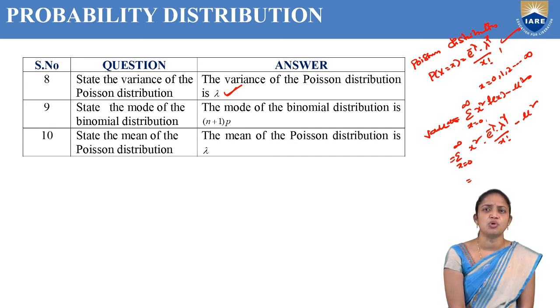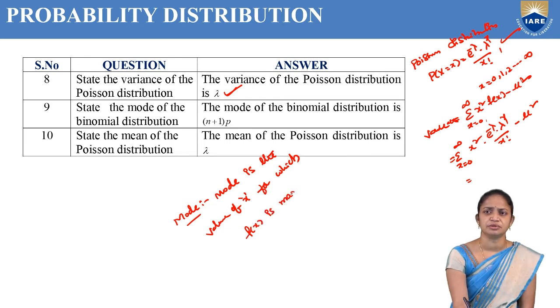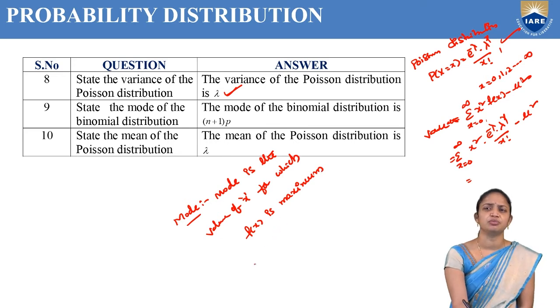Next, state the mode of the binomial distribution. So what is actually mode? What is the mode definition? Mode is the value of x for which f of x is maximum. So this is our mode formula.